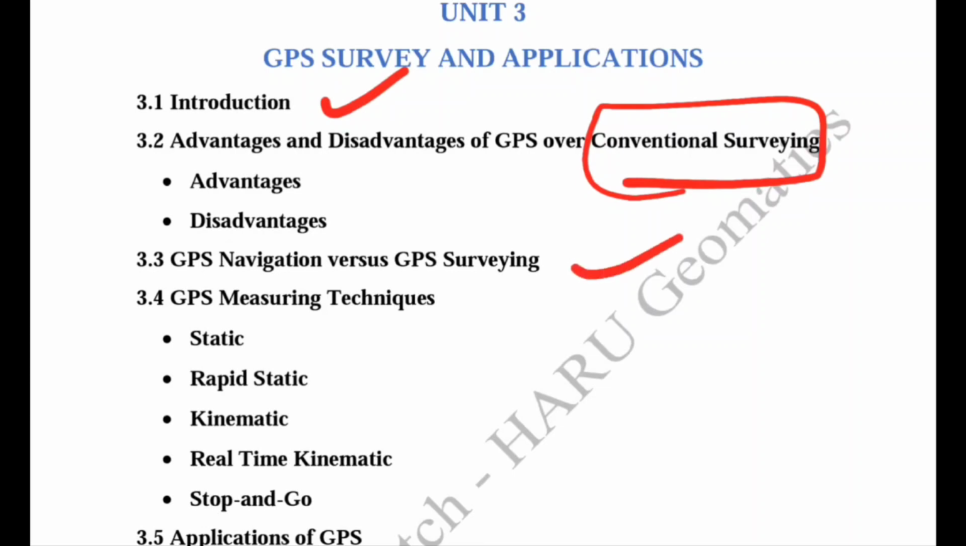Third is GPS navigation versus GPS surveying, because these two are different things. Surveying is basically used for determining the 3D coordinates of unknown points, so we can easily survey for our required information. Whereas GPS navigation is monitoring the movement of our unknown location or any vehicle.